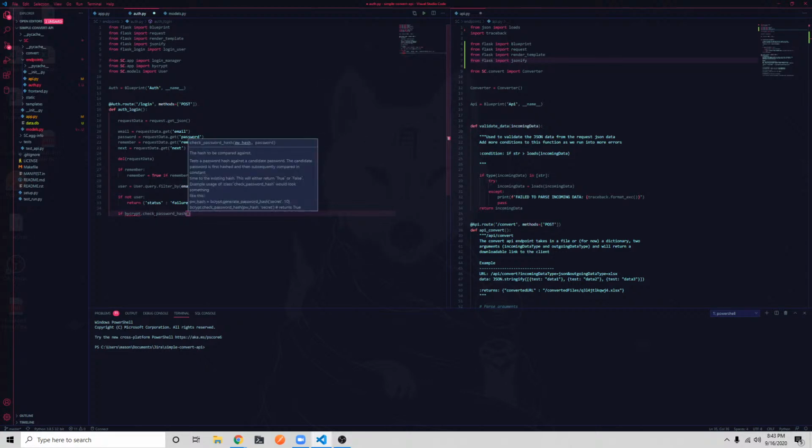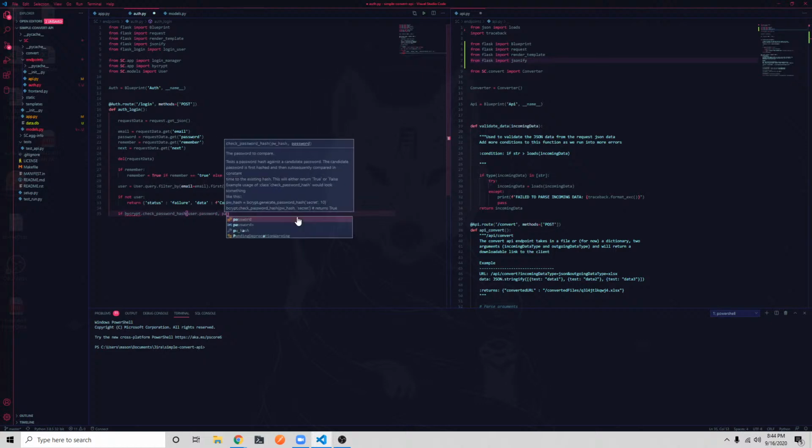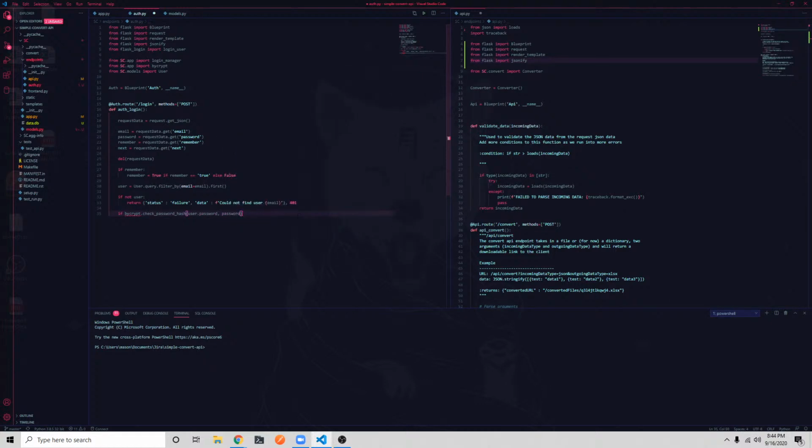And then we're going to pass in the password. So our user.password and then our password hash. So if the password hash is correct, then we're going to log in that user. And then we're going to set remember equals to remember. Great. And then that's it.